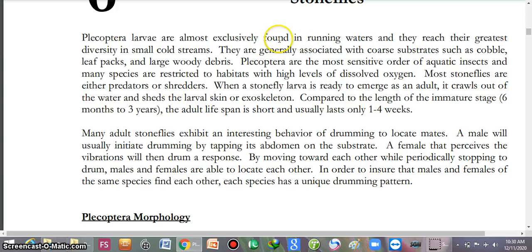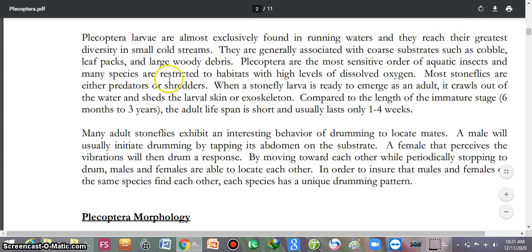They are exclusively found in running water, and they reach their greatest diversity in small cold streams. They are mostly associated with coarse substrates such as cobble, leaf packs, and large woody debris. They are a sensitive order of aquatic insects, and mostly they can't live in polluted water. So you can say that these are indicators of clean water.